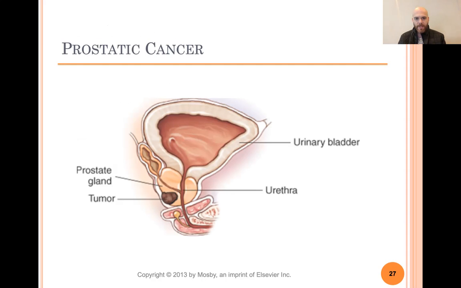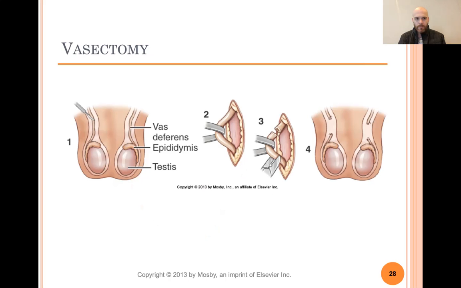This is a picture of the prostate gland. It's about a walnut-shaped organ in size and shape, and you can see that brown little lesion is a tumor, and that's often what prostate cancer looks like. Here's what a vasectomy looks like, and picture number 4 is what you end with. But if you want to have your vasectomy reversed, then the doctor just opens those ends back up and sews them back together.